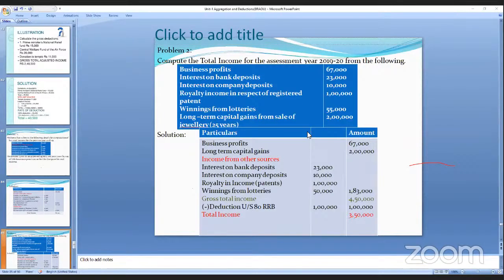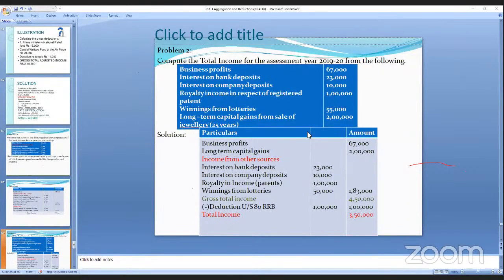Here, the incomes are given: business profit, interest on bank deposits. From this, you have to compute the total income for the assessment year 2019-20. The business profit you put directly, that is 67,000. Long-term capital gains is 2 lakhs. Is it clear?